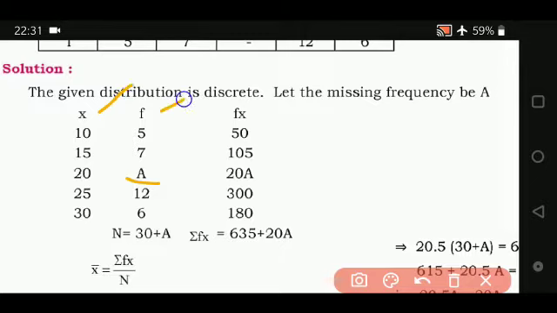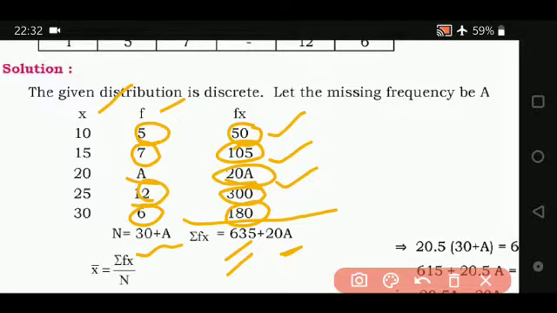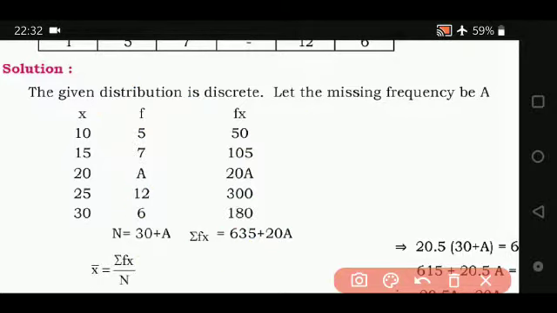The next step is very similar. You multiply f into x. So 20 into a gives 20a. Leaving this part, you add 50, 105, 300 and 180, and you get 635 plus 20a. The unknown value a we don't know. For the frequency, you add 5, 7, 12 and 6, so it becomes 30 plus a. This part is clear, I hope.